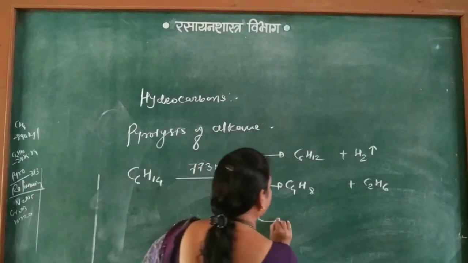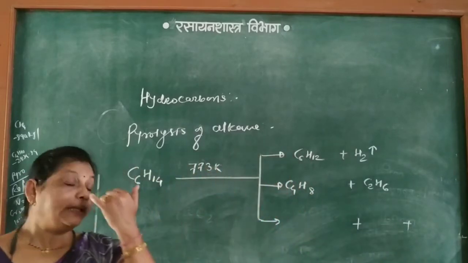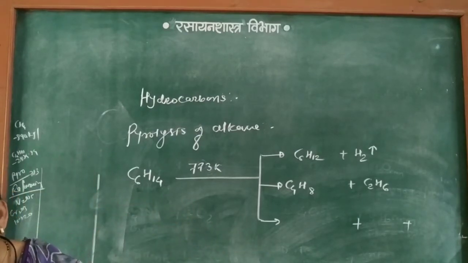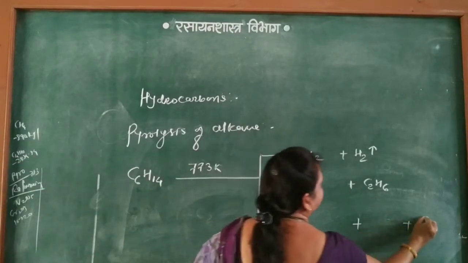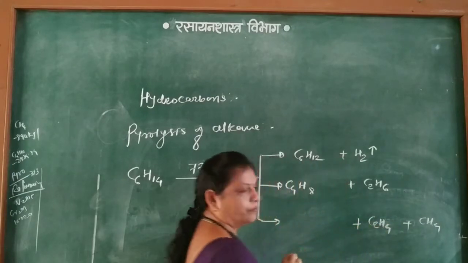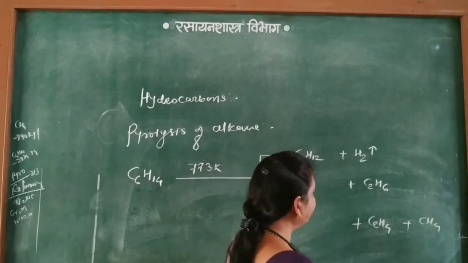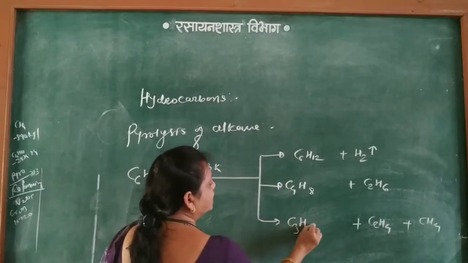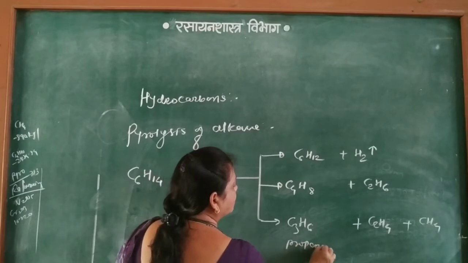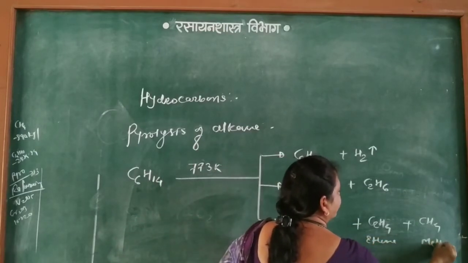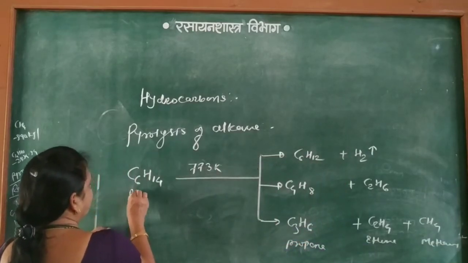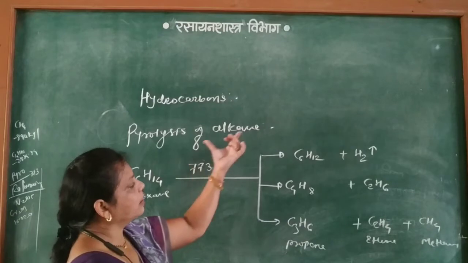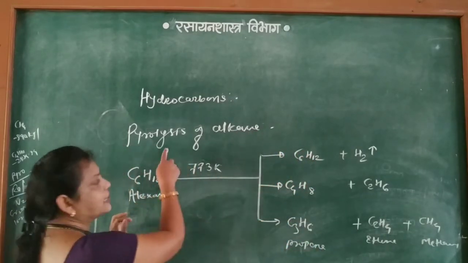And in the third part, pyrolysis into very small fragments gives CH4 and C2H4, this is ethene and this is methane, and the remaining is C3H6, propene. So a higher alkane, here hexane, on thermal decomposition converts into smaller fragments, called pyrolysis.